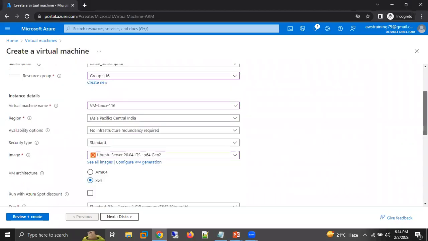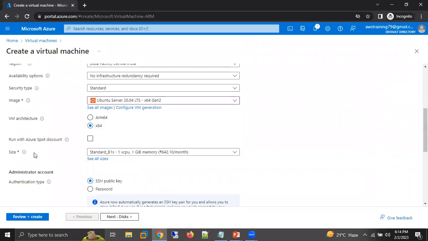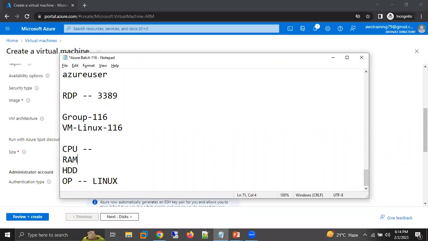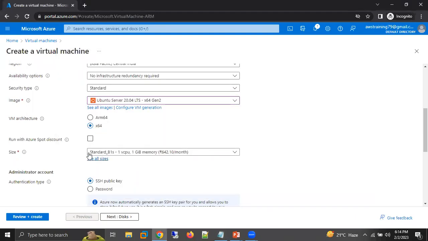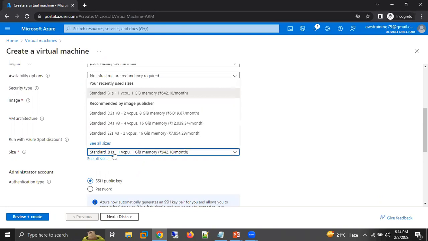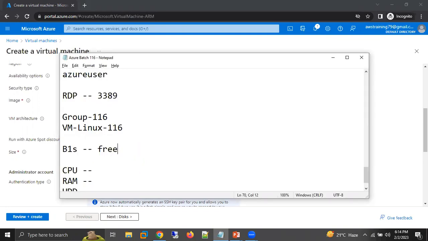Scroll down. Next thing is we need to select a size. When we are selecting a size, we are getting CPU and RAM, both together. In the previous session, we discussed it. We need to select a size called B1S. Why do I need to select B1S? Because this one comes under the free tier. By default, the system has selected the size as B1S. In B1S, I am getting 1 CPU and 1 GB of RAM.